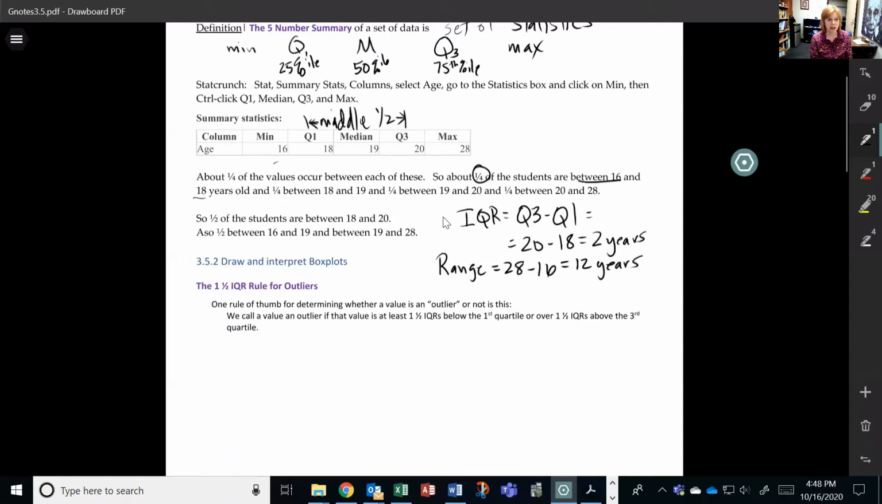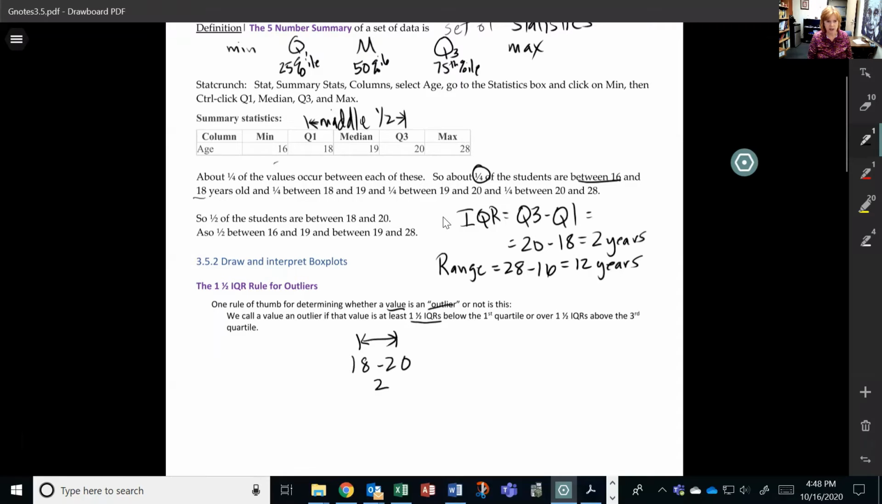So the 1.5 IQR rule is a rule of thumb, and it says, all right, according to this rule, we're going to call a value an outlier if it is at least 1.5 IQRs outside the interquartile range. And here, between 18 and 20, we've got 18 to 20, that's my middle half. And so my IQR is 2, all right? So here's 18 to 20. All right, that's 2 years.